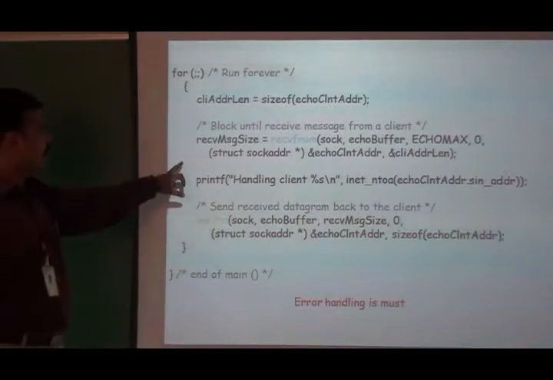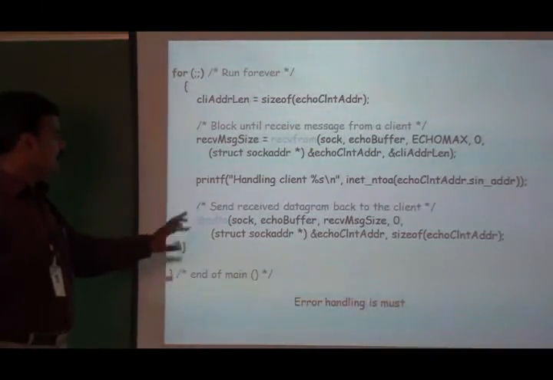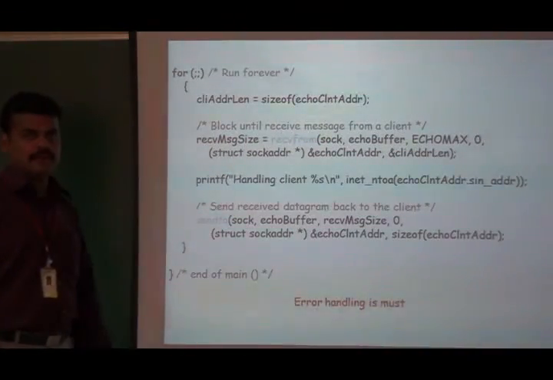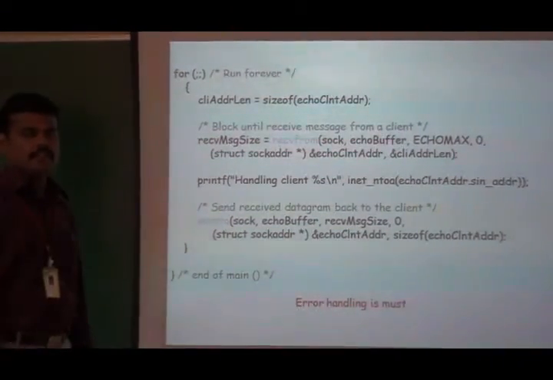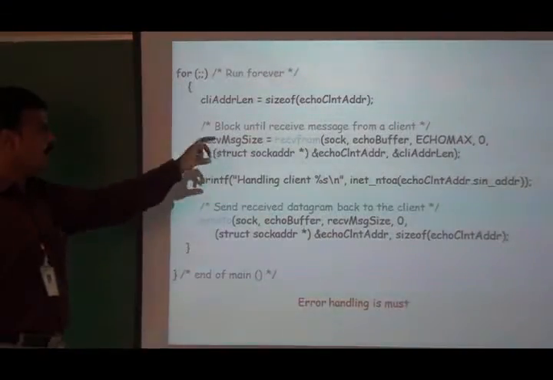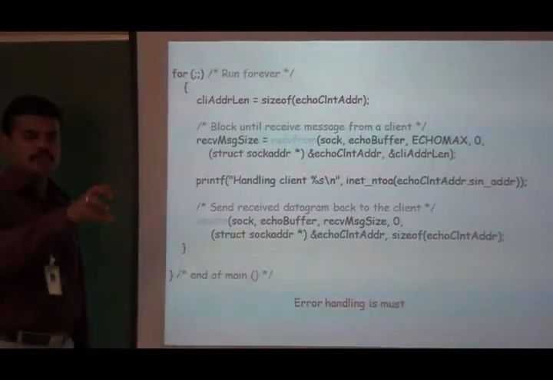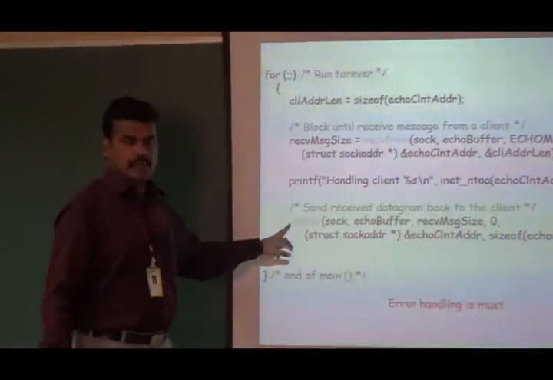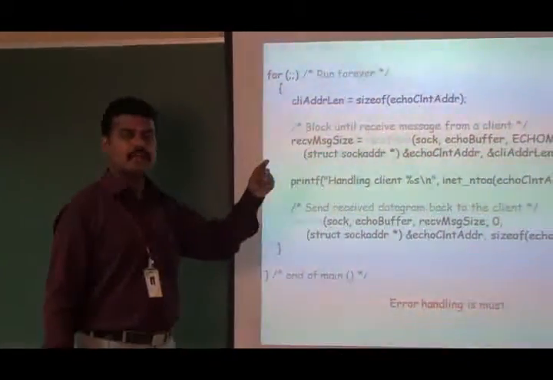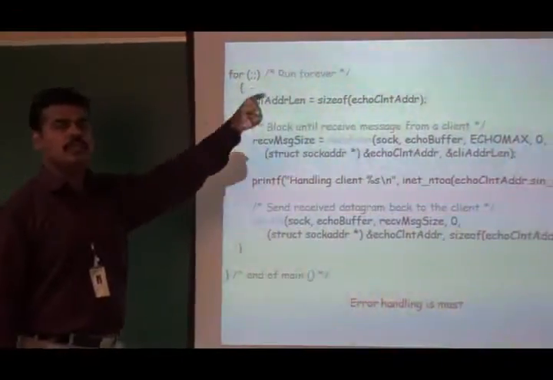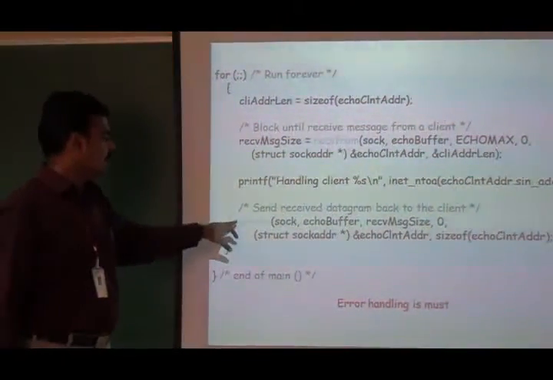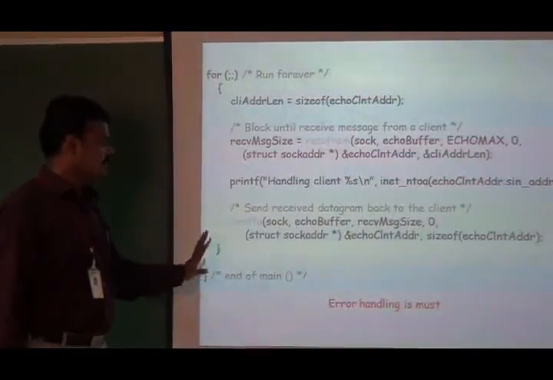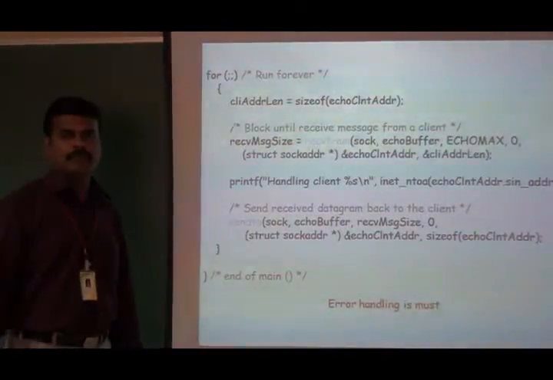Here we are going to use the sendto function. Before that we have to make use of the recvfrom function. The client will send the information to the server. With the help of the recvfrom function, the information is received. Thereafter the server has to send that particular information back to the client machine. It is performed with the help of the sendto function. Thereafter we end the program.